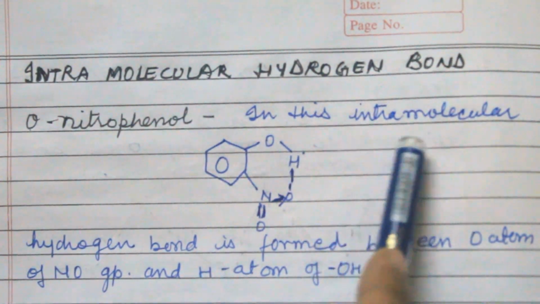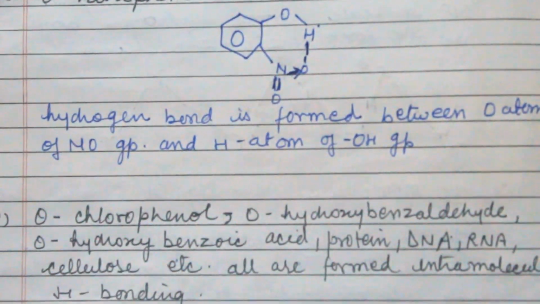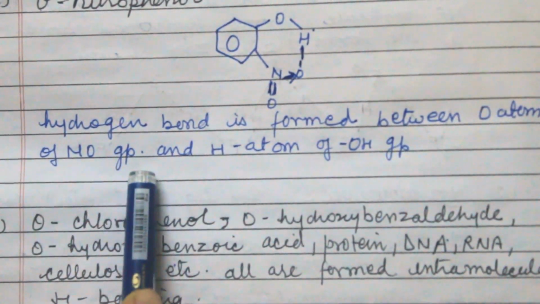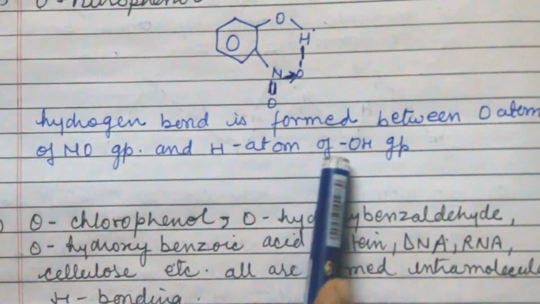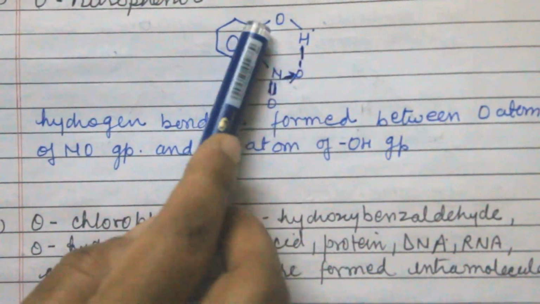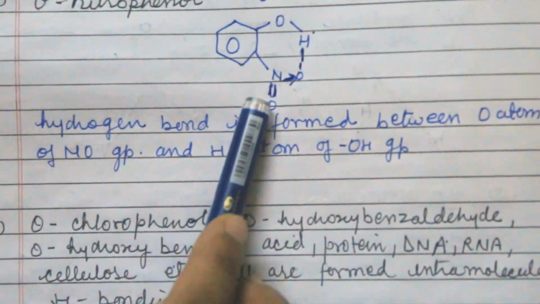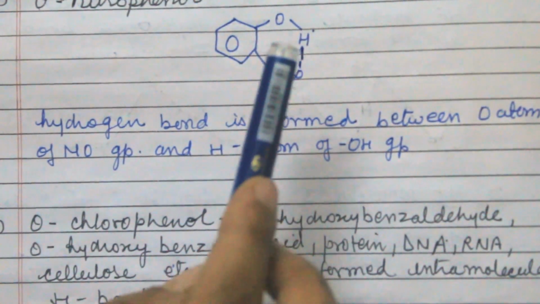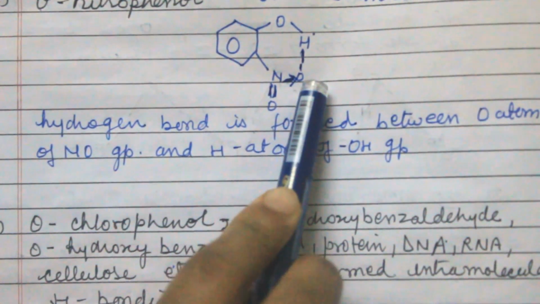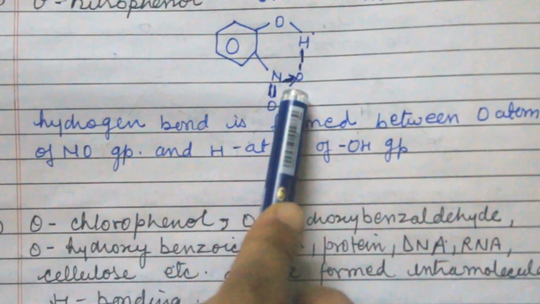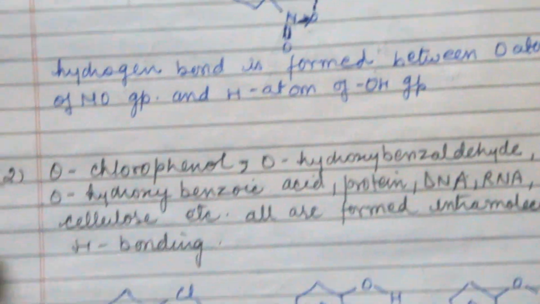So in this, intramolecular hydrogen bond is formed between the oxygen atom of the NO group and the H of the OH group. This is OH, this is also linked with this O, and this is NO, and this is also linked with this O. So it forms hydrogen bonding. This type of bond is known as intramolecular hydrogen bonding.